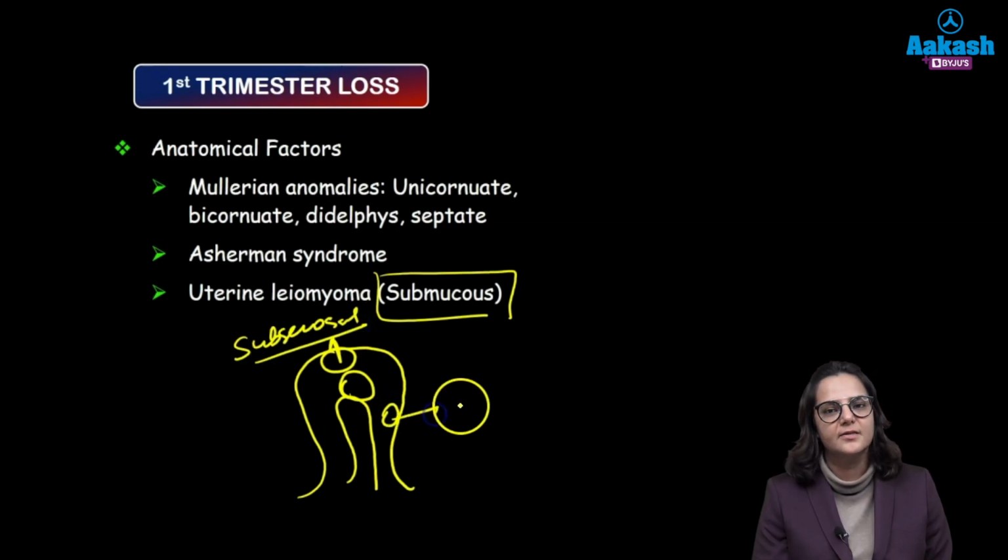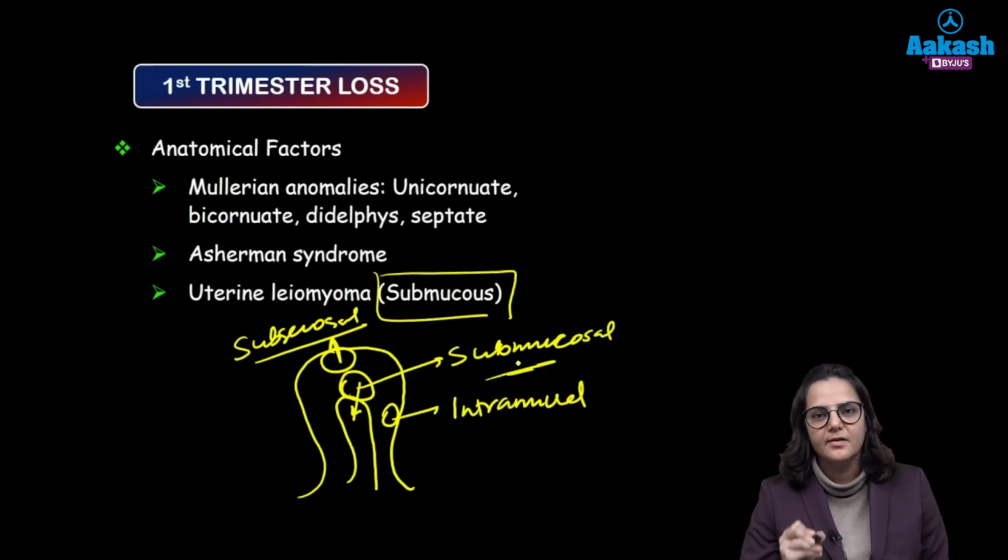This one is inside the uterine musculature, so this is your intramural. And this one is pushing inside the uterine cavity, so this is submucosal. Now tell me which fibroid is going to hinder the implantation of the zygote. So definitely the submucosal one.